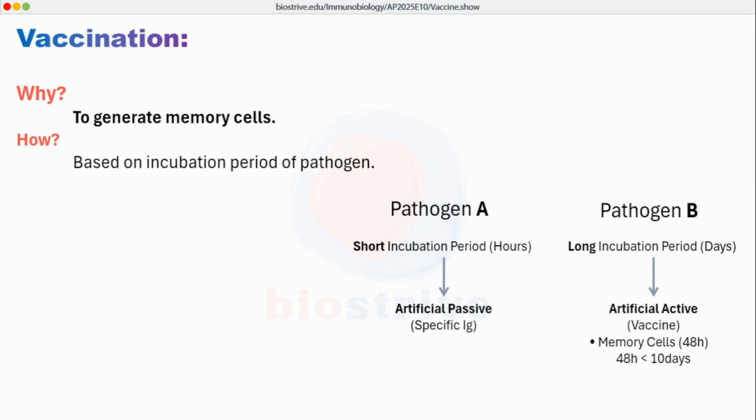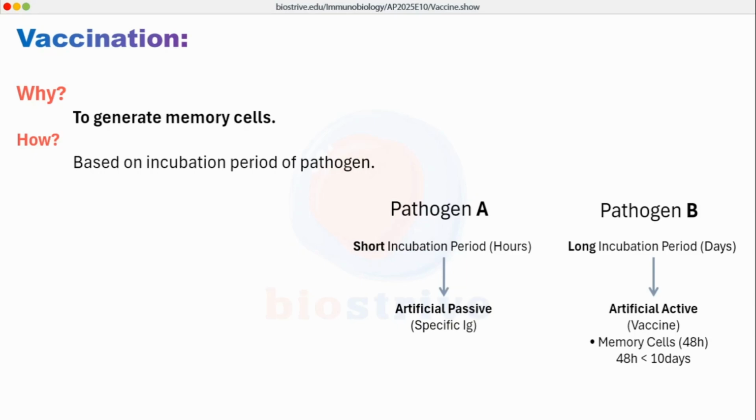What kind of immunity should be administered against pathogen A and pathogen B? We are coming to the concept of immunity against short incubation period pathogens and long incubation period pathogens. If the incubation period of pathogen is very long, we give artificial active immunity, which is vaccination.